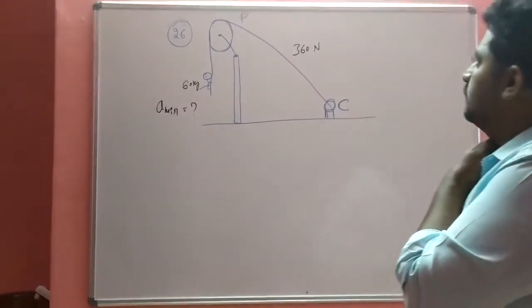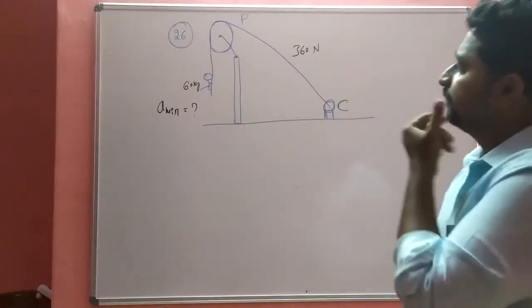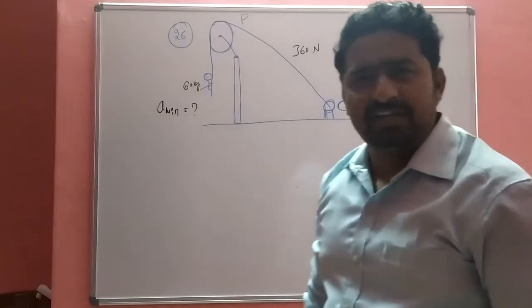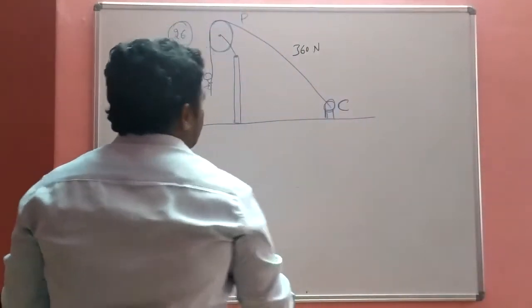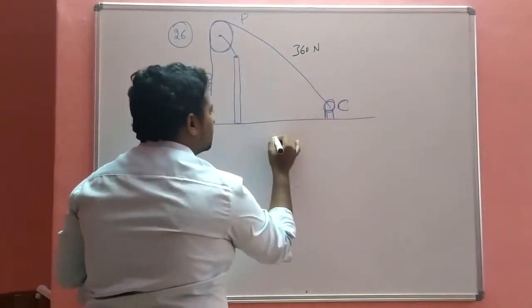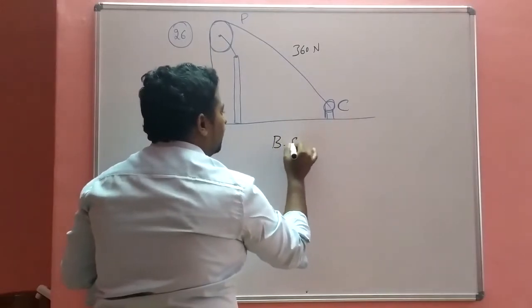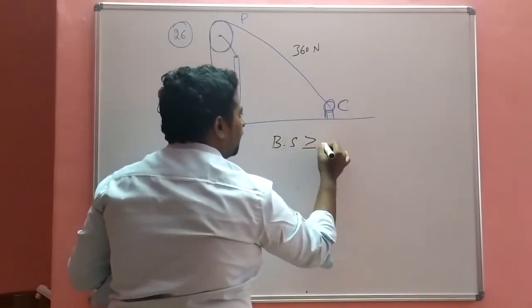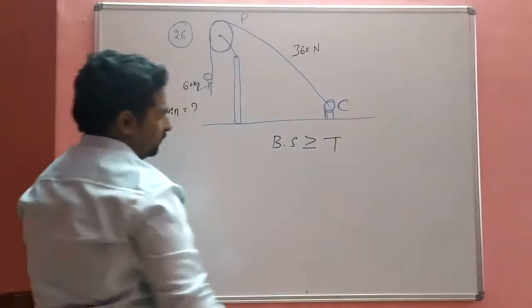Okay, so let's see how to solve this problem. We know the concept: the breaking stress is greater than or equivalent to the tension, correct?